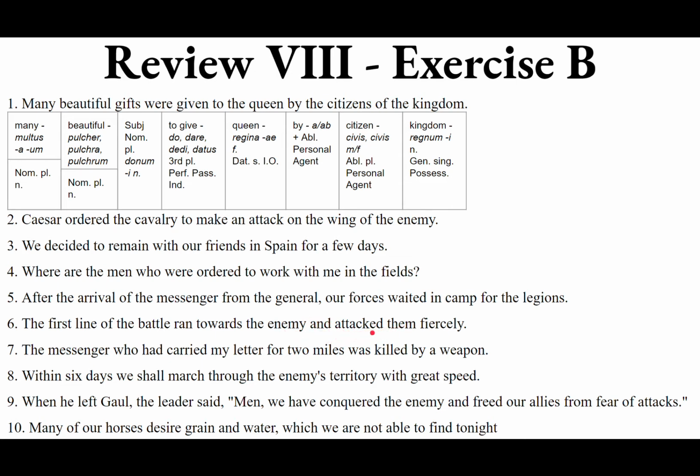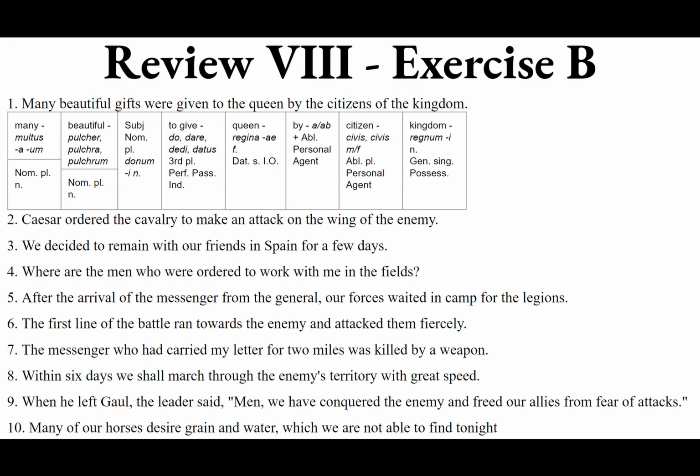Et oppugnavit eos, and then fiercely, the adverb fiercely describes how they attack, describes the verb. So we want ferox, ferocis, and ferociter, or you could put acer, acris, acre, and the adverb being acriter.